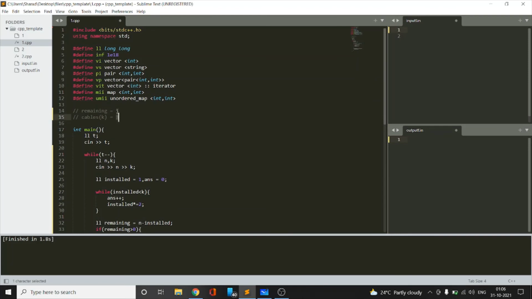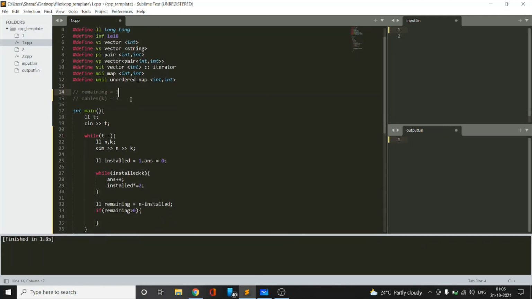First hour will cover the 3 computers remaining, and in the second hour we will cover the remaining 2 computers. So we need 2 hours for this. Instead, if we had only 3 remaining, we will need only 1 hour. So we have to check whether remaining is divisible by the number of cables.